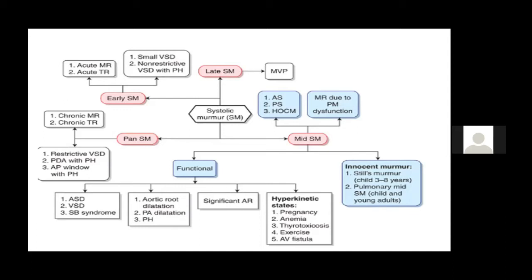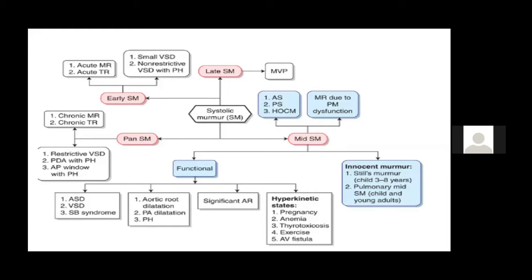Or there are hyperkinetic states like anemia, pregnancy, thyrotoxicosis, which are associated with functional murmur. We are more concerned with the organic mid-systolic murmur, which can be across the pulmonary valve or across the aortic valve. Aortic valve has two typical examples: it is fixed LVOTO like aortic stenosis, and it can be a dynamic LVOTO like hypertrophic cardiomyopathy. Whereas you get a mid-systolic murmur on the right side in patients with pulmonary stenosis. So these are the typical examples.